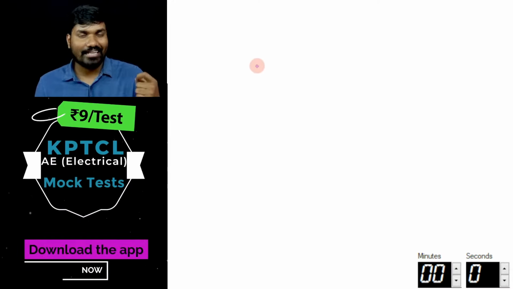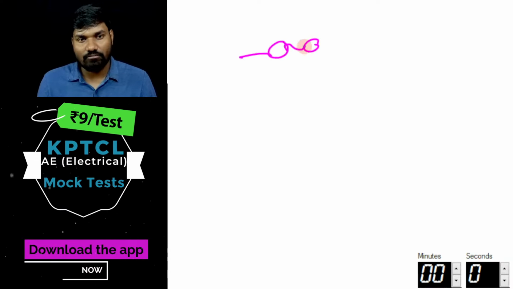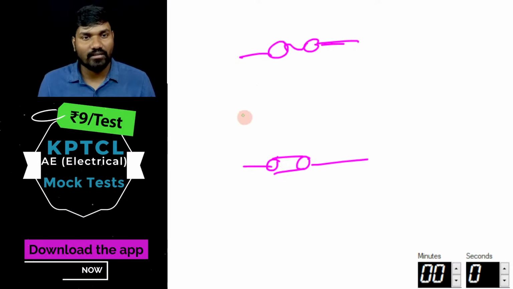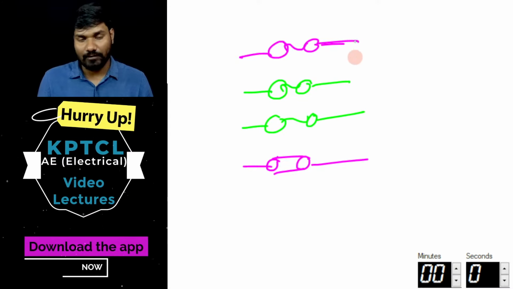Why in case of phase we use a fuse, and in case of neutral we use a link? He's trying to answer that question. In a three-phase system, three phases are there.